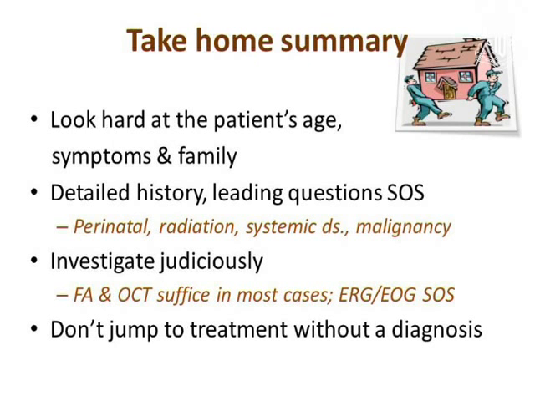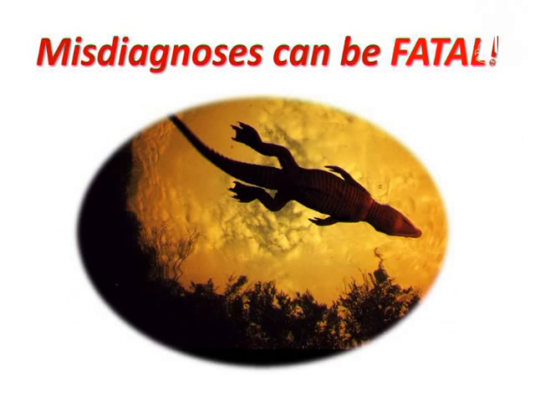This will be confirming. So the take home summary from this presentation is, we should look hard at the patient's age, symptoms and the family. Take a detailed history, ask leading questions when required, like perinatal history, radiation, systemic disease and tumors. Investigate judiciously. FFA and OCT suffice in most cases. Electrophysiological tests are only rarely required. Do not jump to treatment without a diagnosis because misdiagnosis can be fatal. Thank you very much.